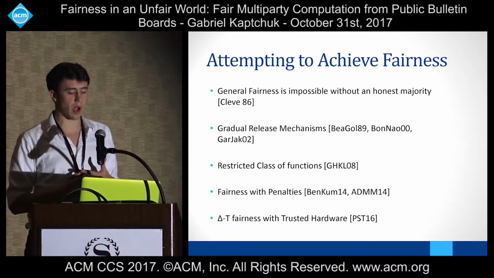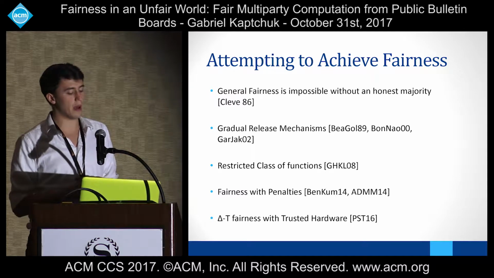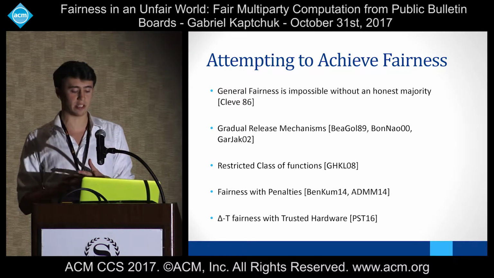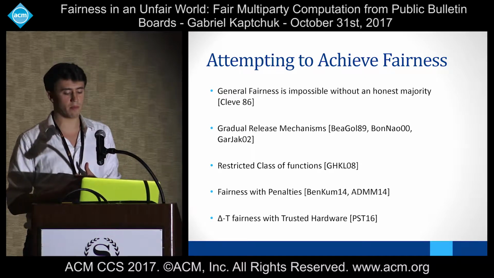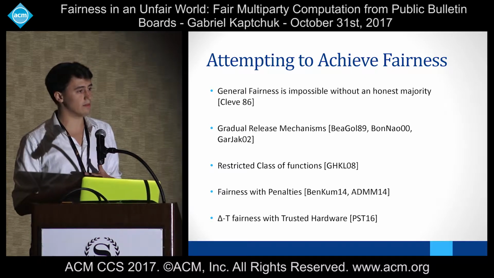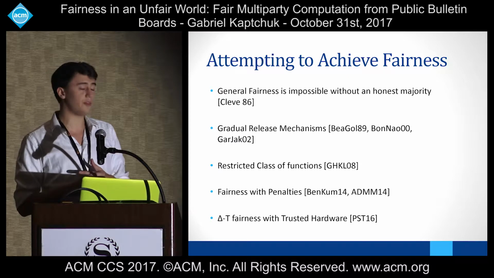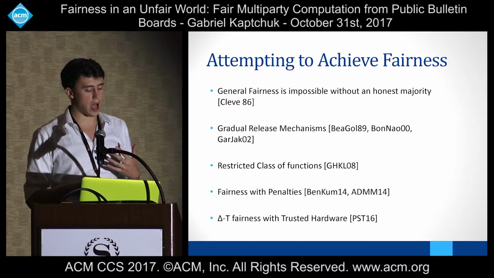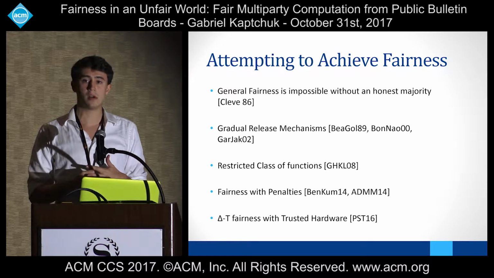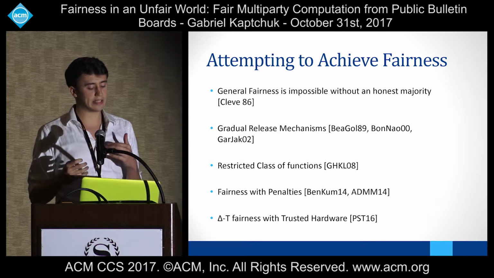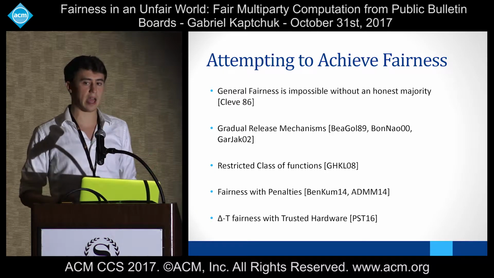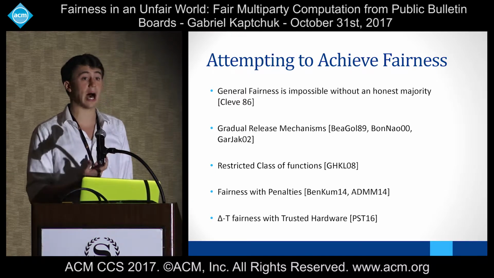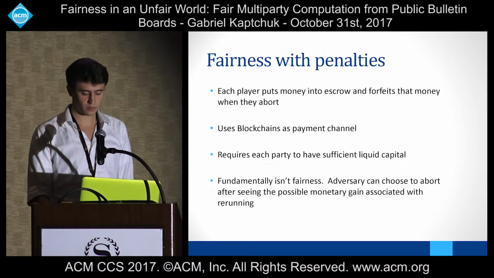More recently, this problem has resurfaced using two different primitives. One is fairness with penalties, which I'll talk about a little more in the next slide, and most recently, delta T fairness with trusted hardware. Delta T fairness is basically a new kind of gradual release mechanism in which, instead of measuring the number of bits that an honest party might not be able to receive, it's an amount of computational time that they would need to receive it.